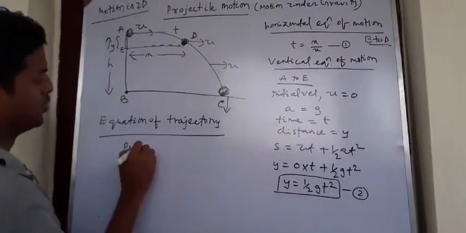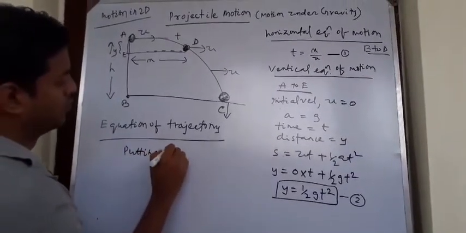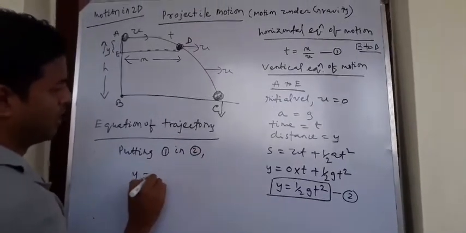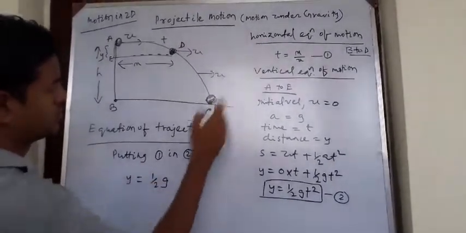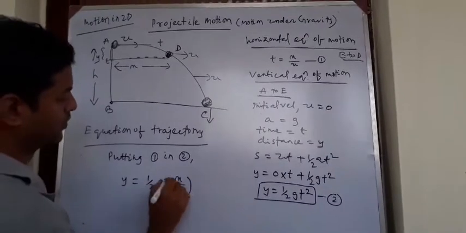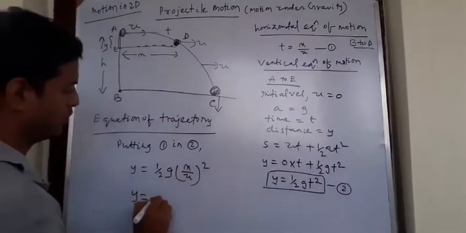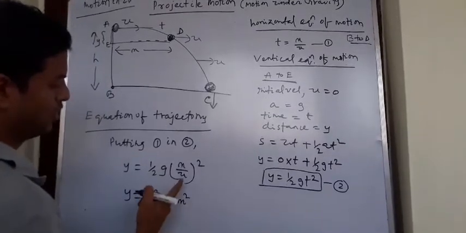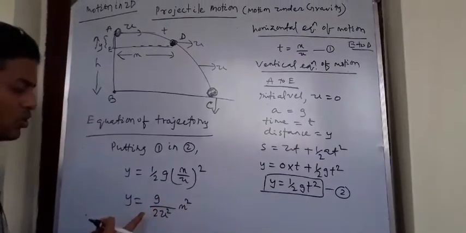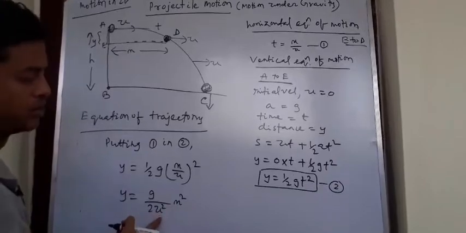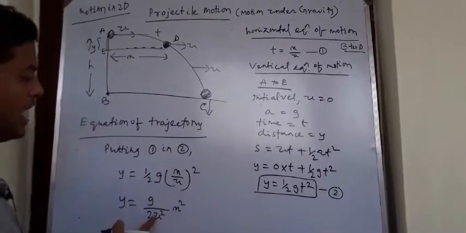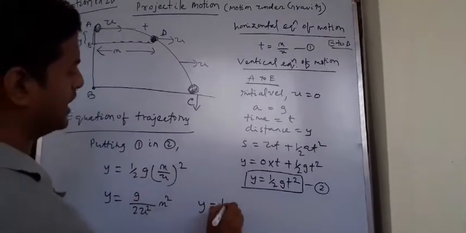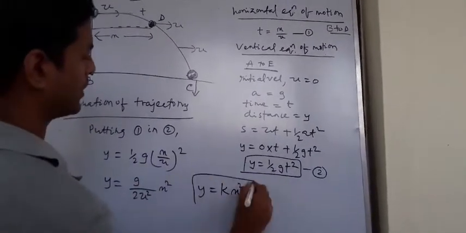Now putting 1 in 2, I will get y equal to half g. For t square I can take x by u whole square. So this will be y equal to g by 2 u square into x square. Since acceleration due to gravity is a constant quantity and the initial horizontal velocity is constant throughout the motion, as I have already told, this total term can be taken as some constant k. So I got y equal to k x square.